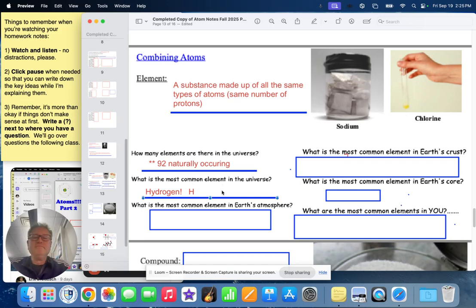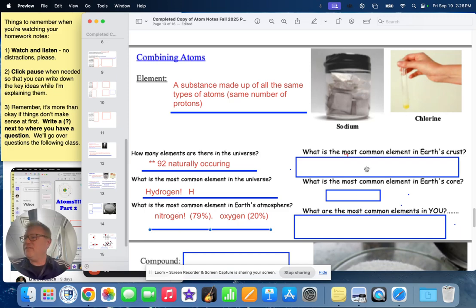All right, so we come down to Earth. What's the most common element in the Earth's atmosphere? Take a deep breath. What element is mostly in your lungs? If you say oxygen, not right. That's number 2. Number 1 is nitrogen. Of the elements floating around right here in our air, the most common is nitrogen. Oxygen comes in at number 2. Now, of course, we need oxygen. That's an important one in our atmosphere, but it's not the most common. The most common element in our atmosphere is nitrogen.